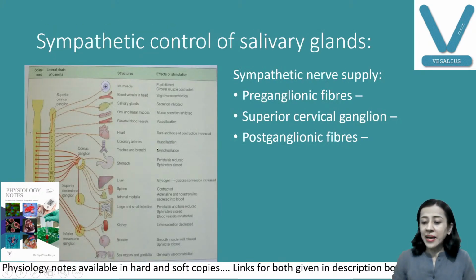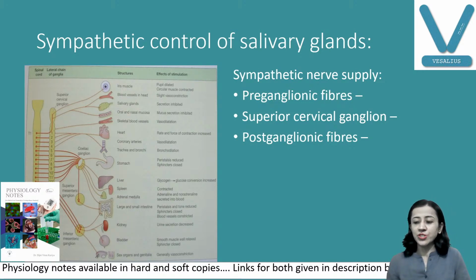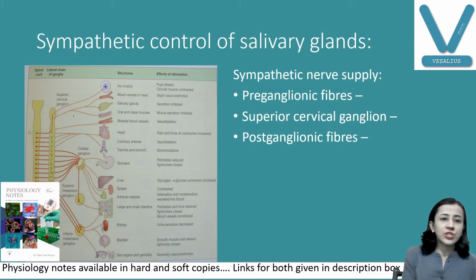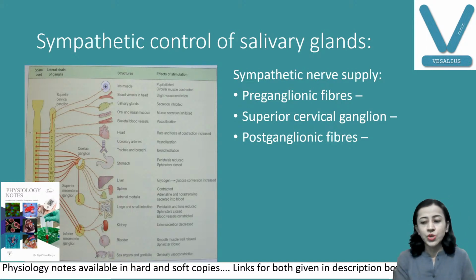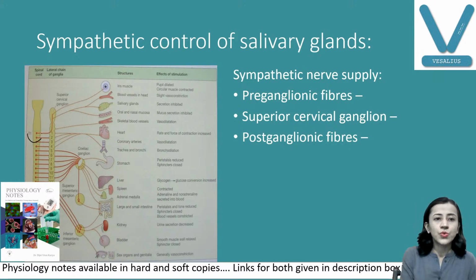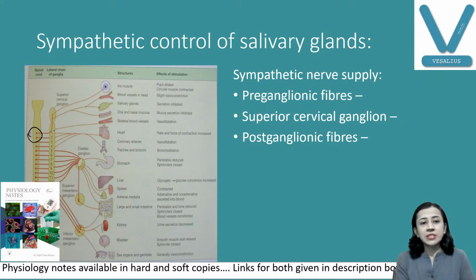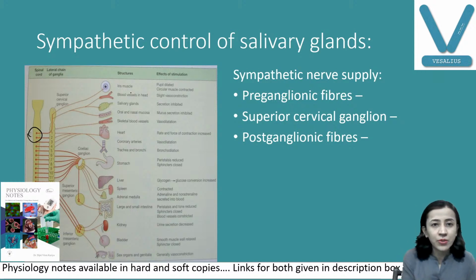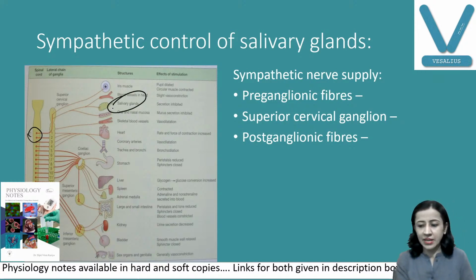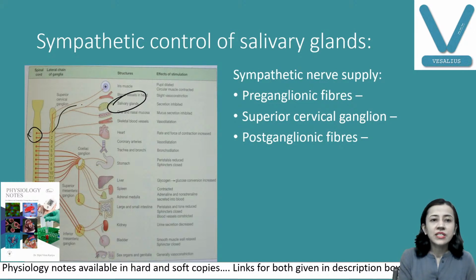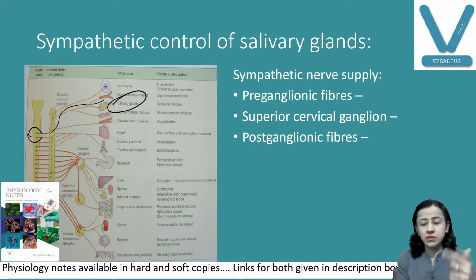Fine. Sympathetic fibers. Now, how do sympathetic nerves regulate salivary secretion? First of all, these fibers originate from the lateral horn of T1 and T2. These fibers pass through the paravertebral chain of ganglia, the sympathetic chain of ganglia, and then they supply, you can see here, the salivary glands. Postganglionic fibers originate from this ganglion and supply the salivary glands.